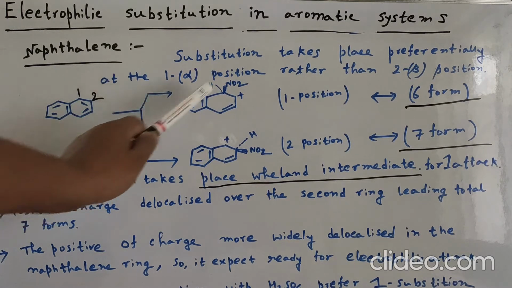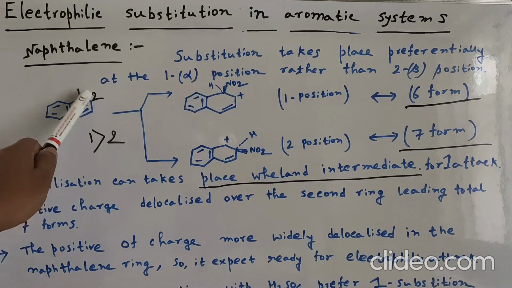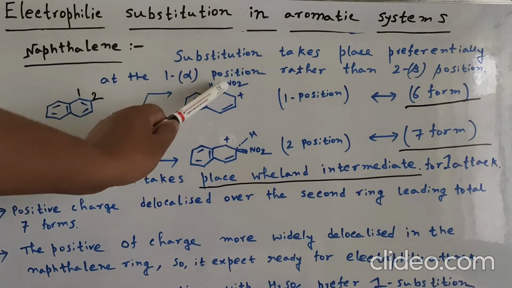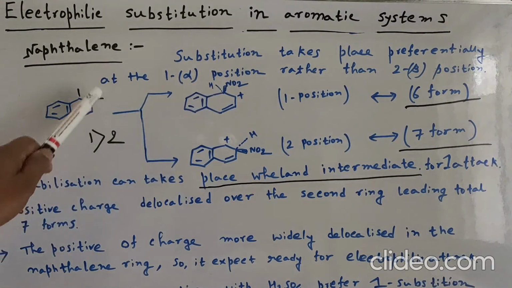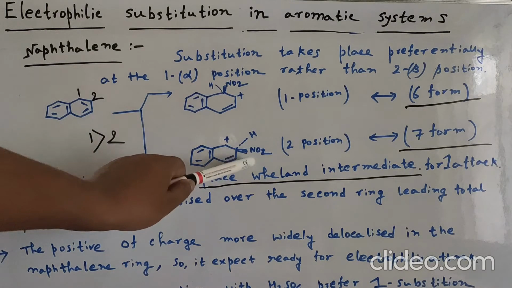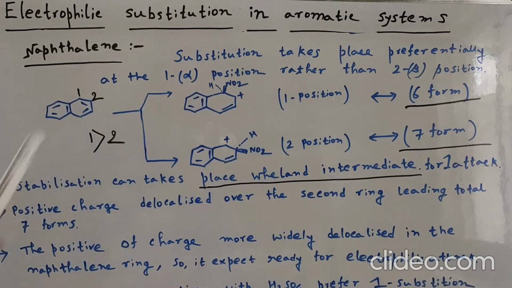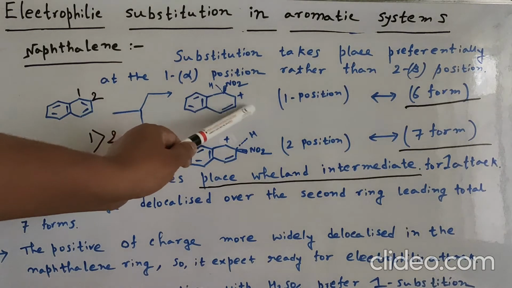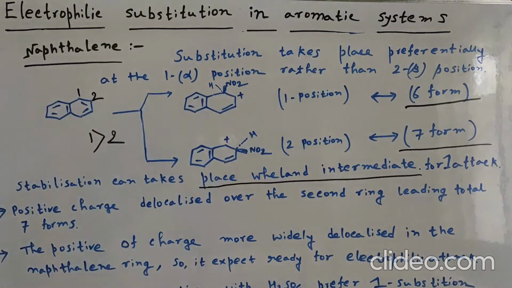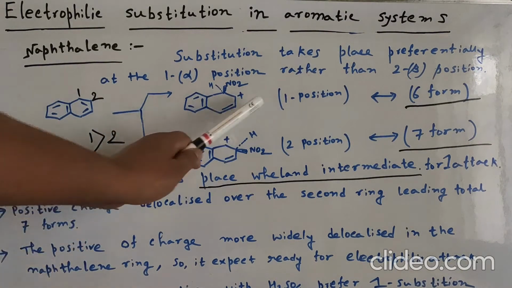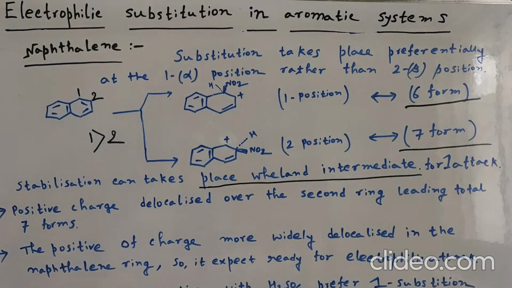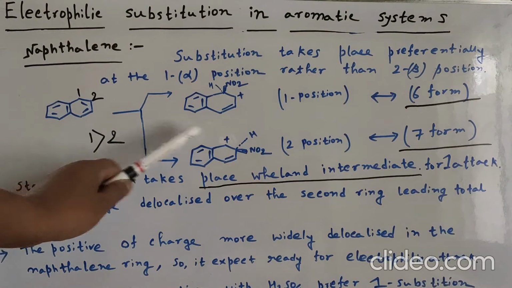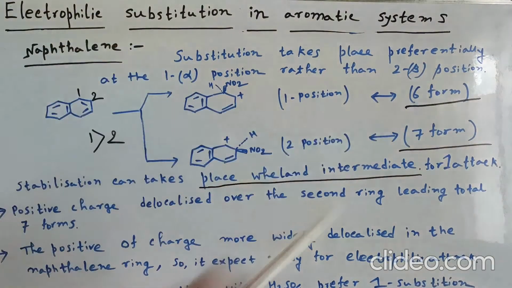In the presence of NO plus, when this double bond attacks the NO plus electrophile, it forms this form for the one position, and here the second position is attacked. But after formation of this Wheland intermediate, it shows six canonical forms, and in the case of the second position it forms seven forms.